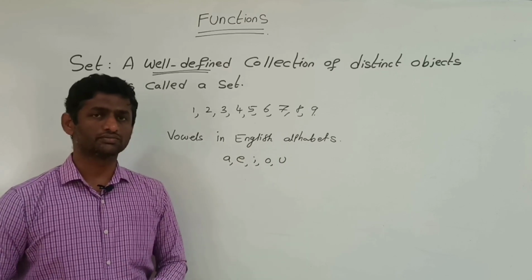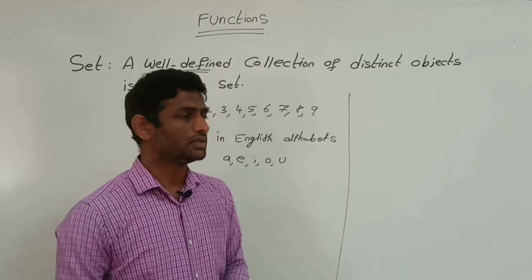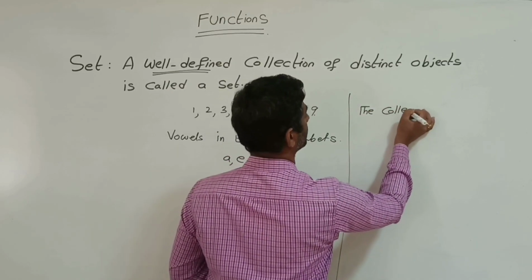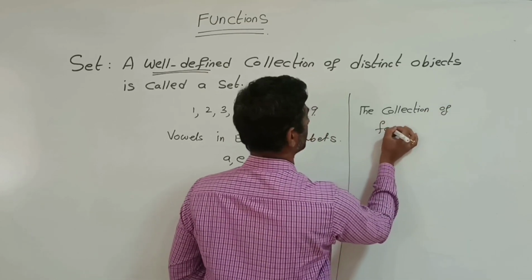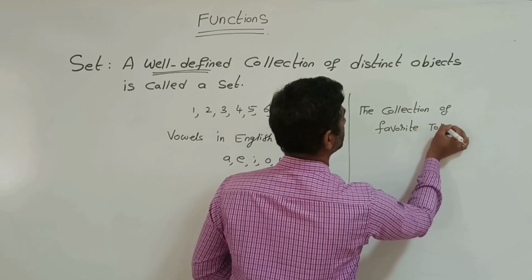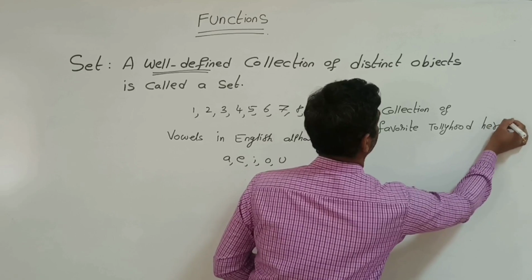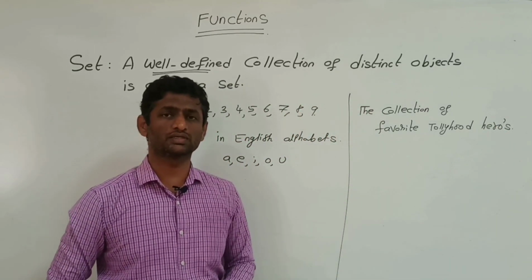One more question. If I ask the collection of favorite Tollywood heroes. Tollywood means Telugu heroes, Telugu actors.